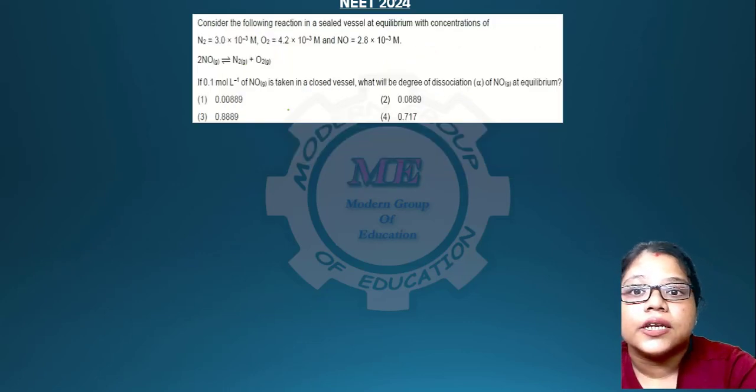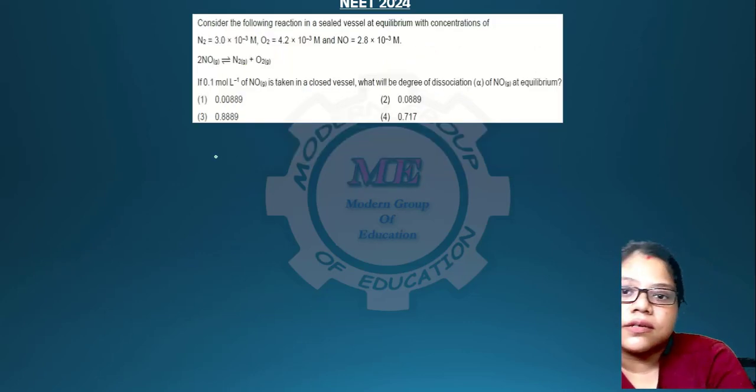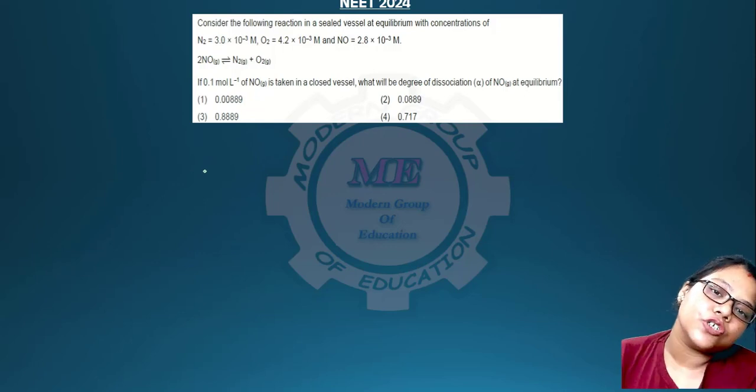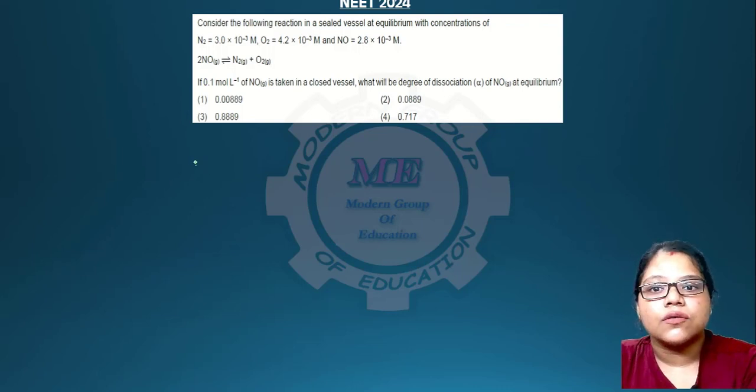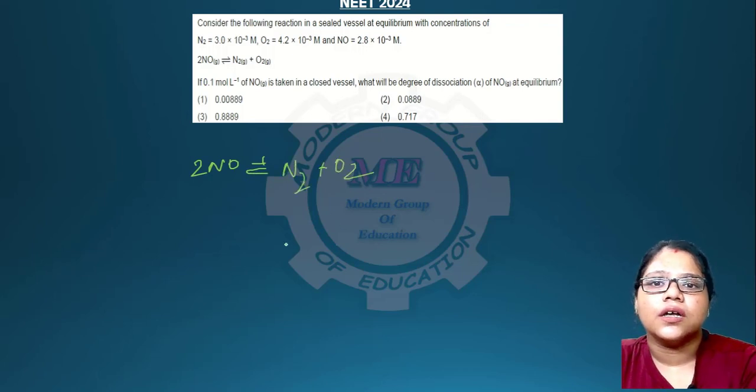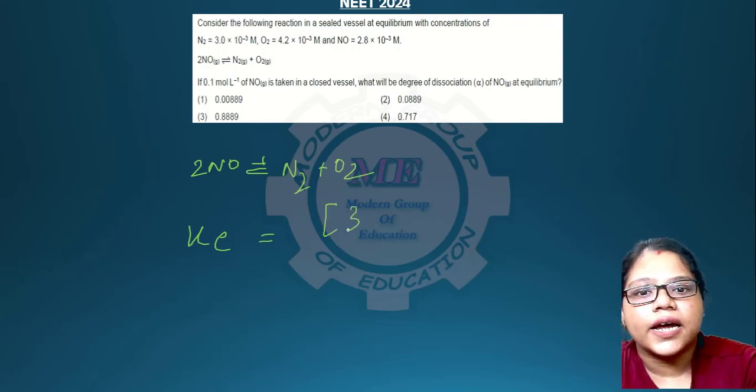Okay. So the next question here, this is a calculative question. 2 of the calculative questions have come in the second part of the question paper, where you can choose 10 questions out of 15 questions. So here if you write the question, okay, so first you have to find out the Kc. Kc, you know that the values of the concentration are given.